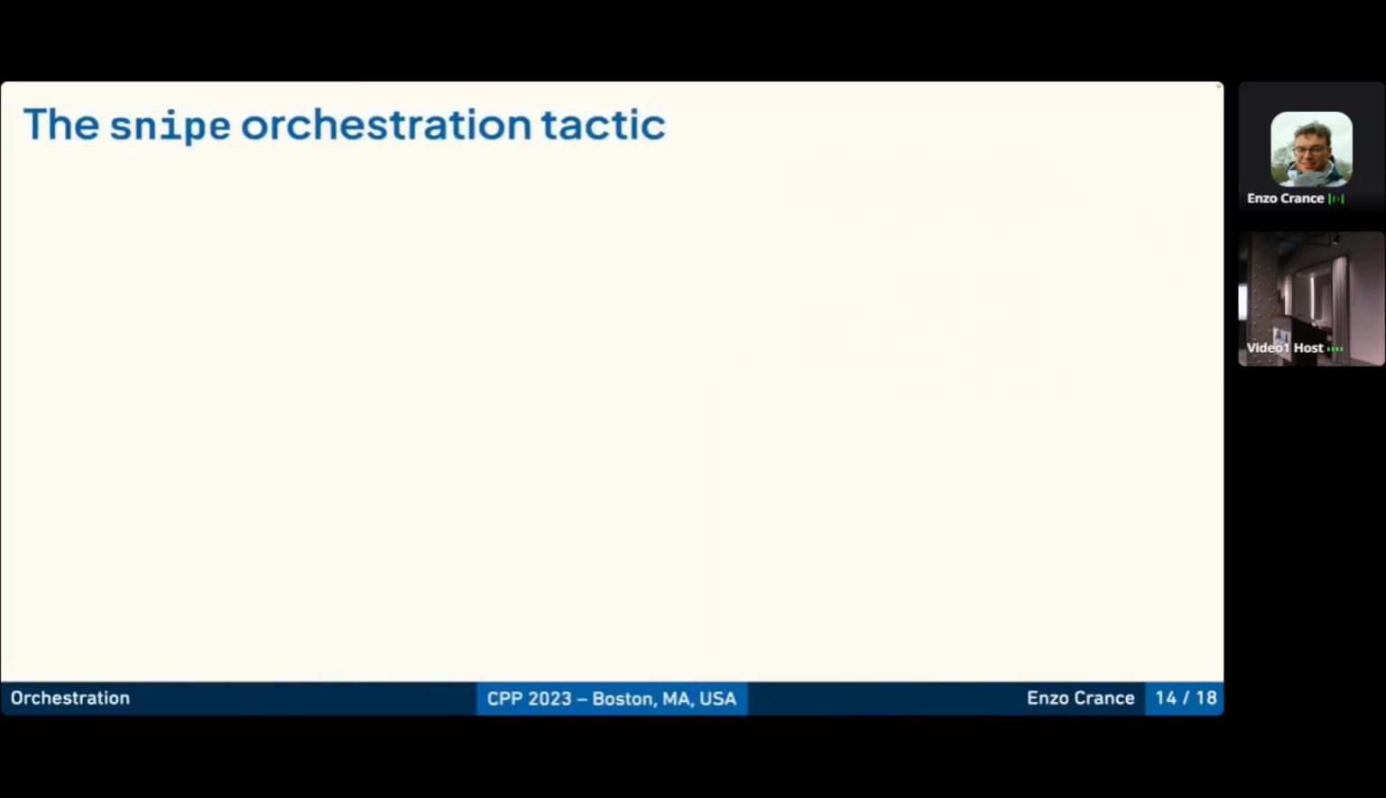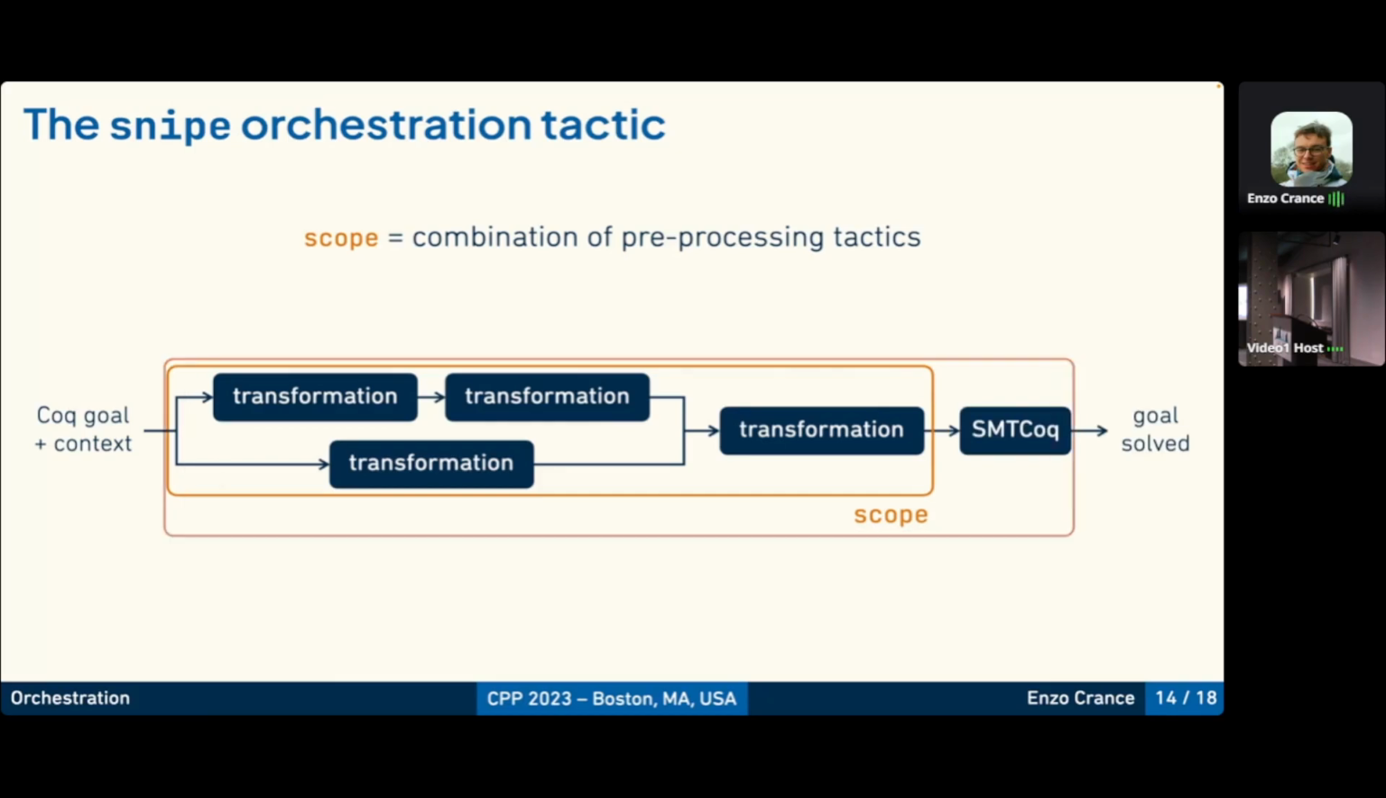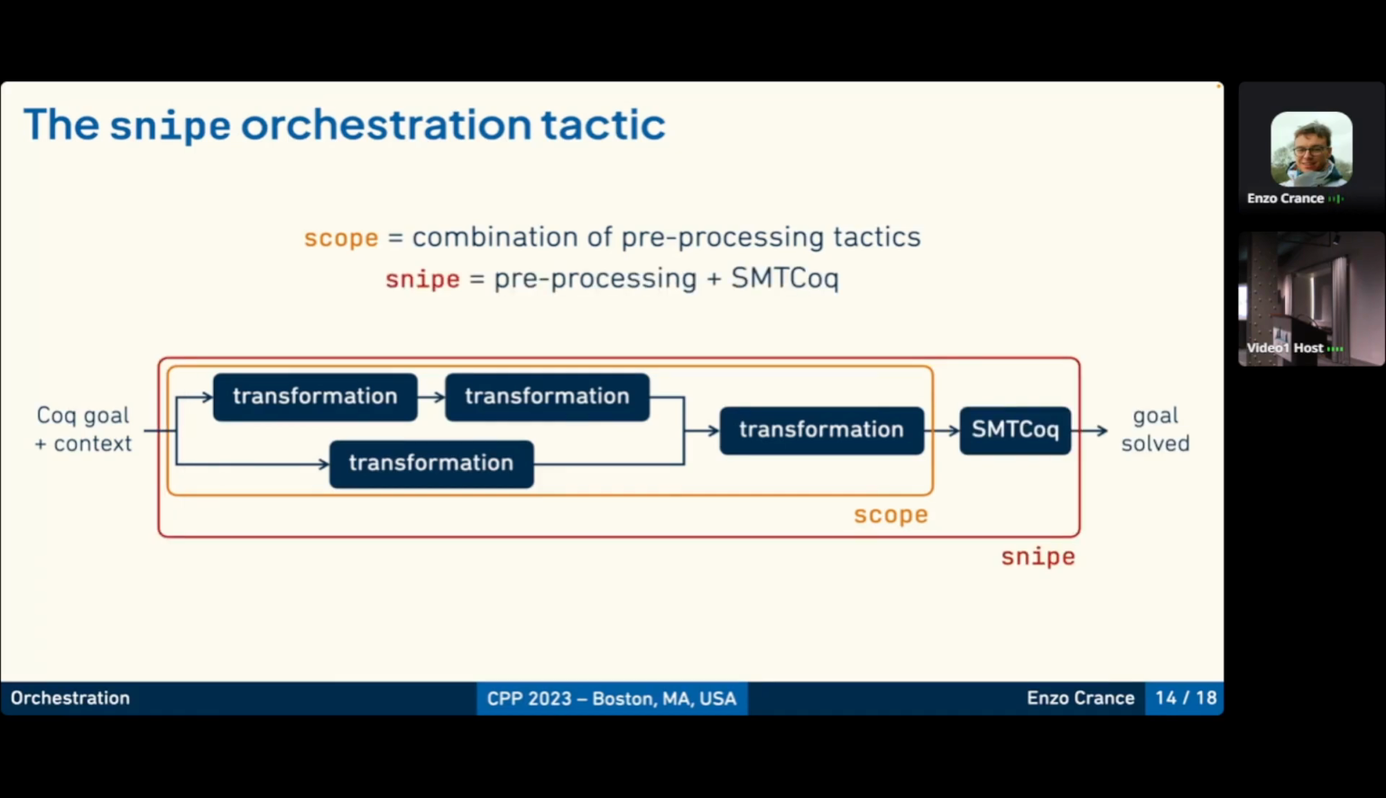Okay, so the snipe orchestration tactic. If we take our Coq goal and the context, we can apply transformations in various ways on this goal and context, and the combination of the tactics is called scope. And then, if we run a backend, so SMTCoq in our case, we get the snipe preprocessing tactic, which is the one that is able to kill the goals shown in the examples.